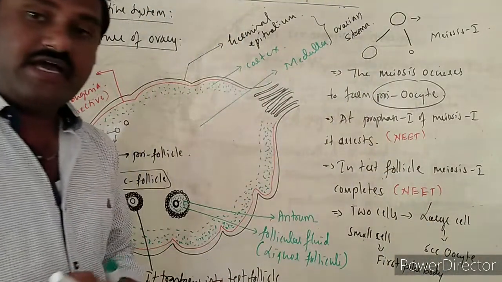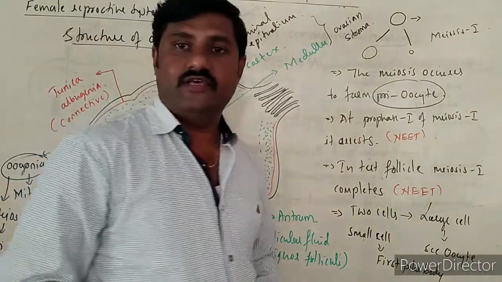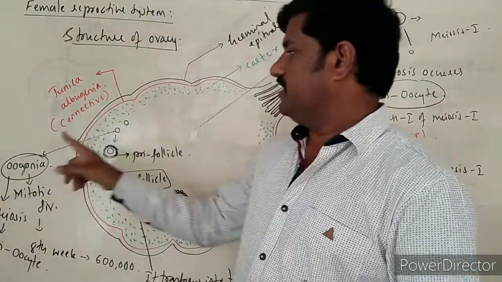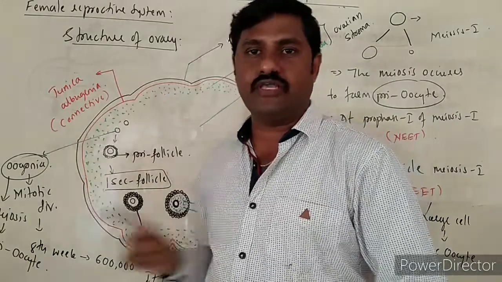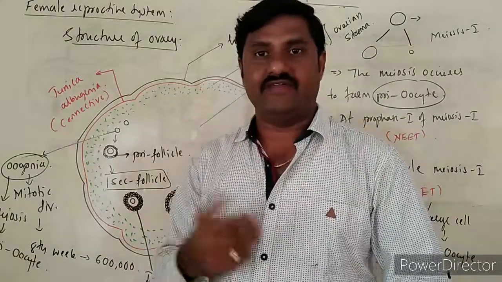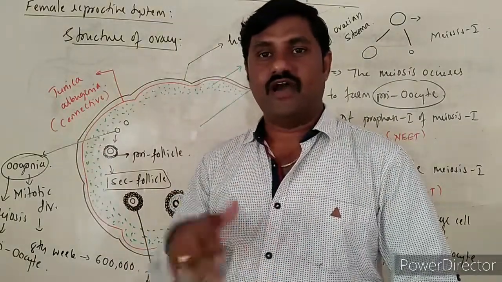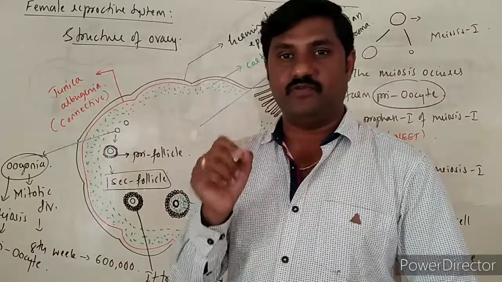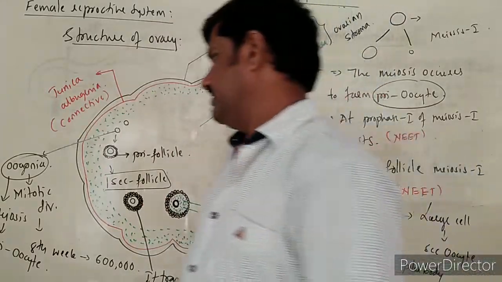This is also very important from the NEET point of view. And one more neat point is that no more oogonia are added or formed after the birth of the female baby. Point is noted.